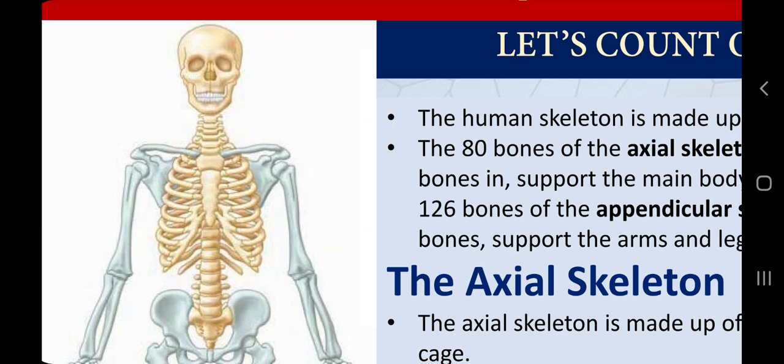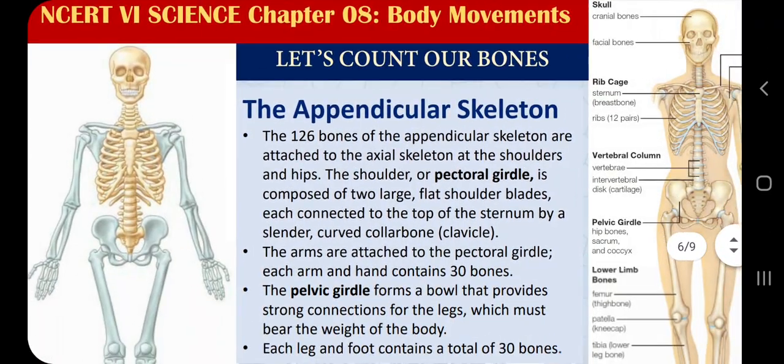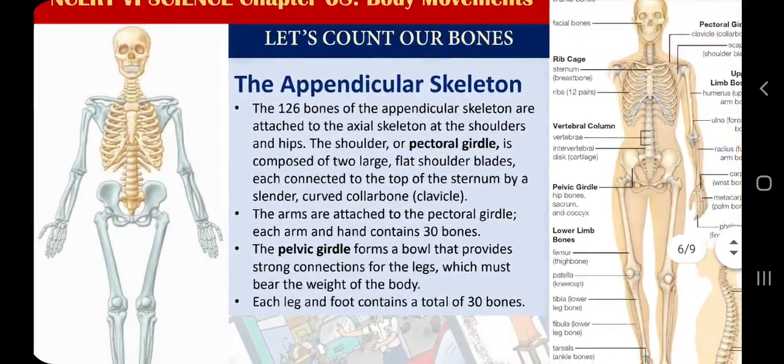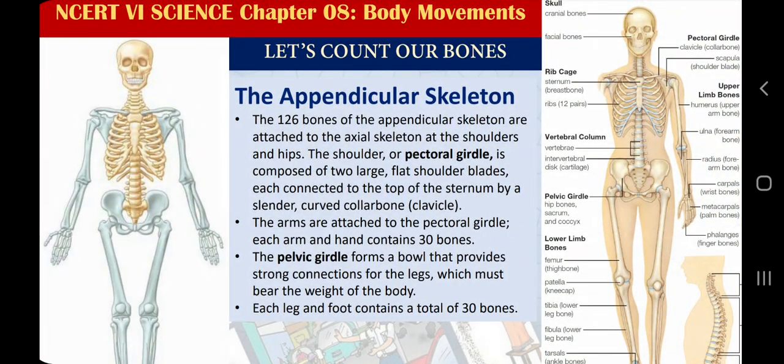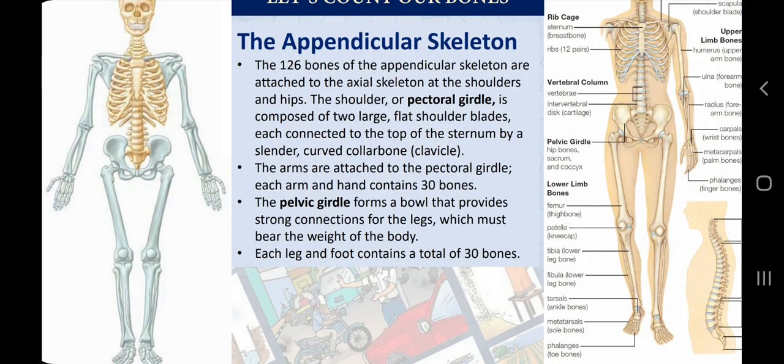Now moving to the appendicular skeleton. What is appendicular skeleton? The limbs, the hands and the legs, and the girdles, the part where hands and legs are joined. If you have understood the calculation of axial skeleton of 80 bones, it will be very easy to remember the appendicular skeleton. It is very easy comparatively. Why it is easy? Let me give you a simple idea.